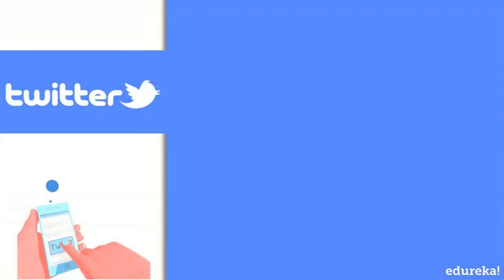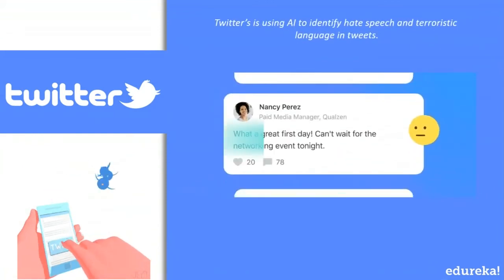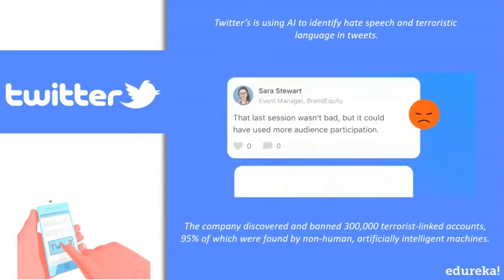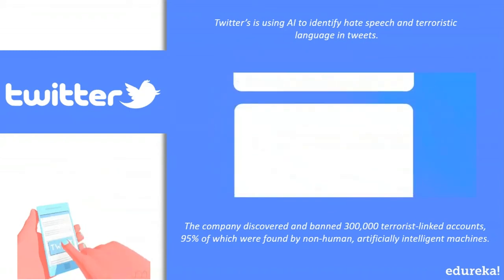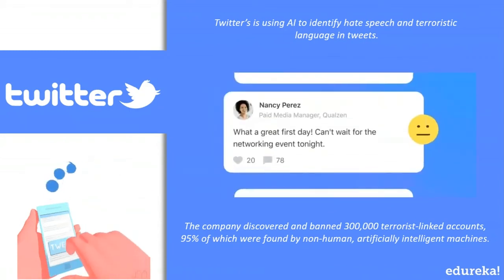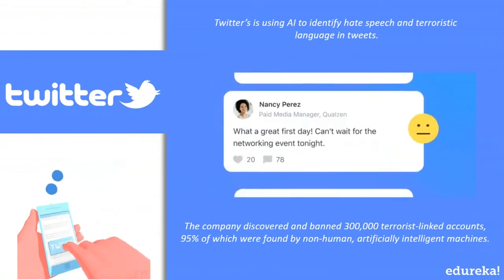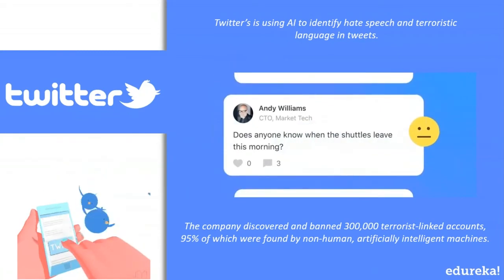Another such example is Twitter's AI, which is being used to identify any sort of hate speech and terroristic languages in tweets. So again, it makes use of machine learning, deep learning, natural language processing in order to filter out any offensive or any reportable content. All right. Now, recently, the company discovered around 300,000 terroristic link accounts, and 95% of these were found by non-human, artificially intelligent machines. Coming to virtual assistants, we have virtual assistants like Siri and Alexa right now.